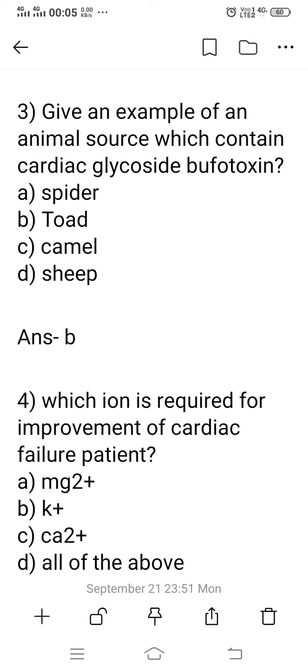What is the scientific name of the toad? Bufo vulgaris. Bufo vulgaris is one species of toad whose skin contains bufotoxins, a cardiac glycoside, which is the example of the animal source. So the right answer is option B.